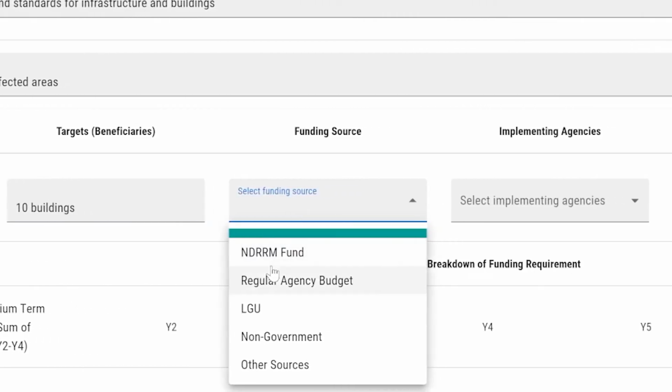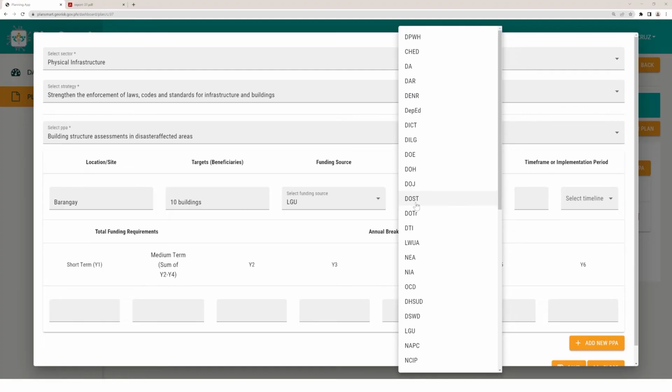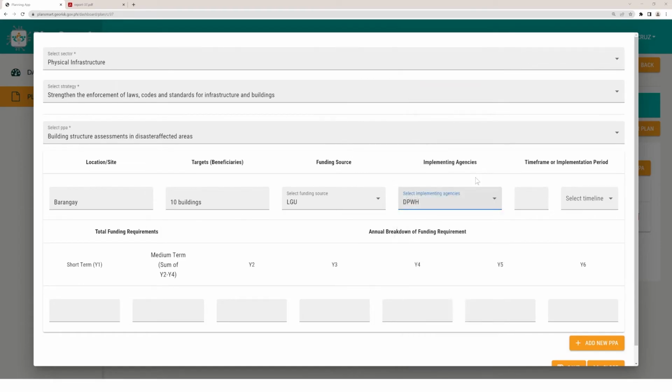For the funding source, we can select from this menu, including the NDRRM fund, the regular agency budget, the LGU, the non-government agencies, or any other sources that we have identified as a local government unit. Now, we will choose the implementing agencies that should be involved in this particular priority program and activity. So let's select, for example, the DPWH, since this is a building structure assessment.